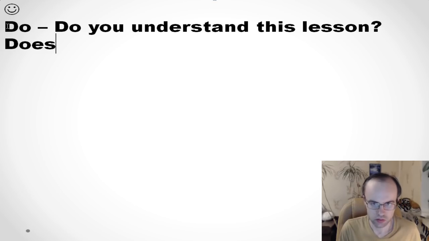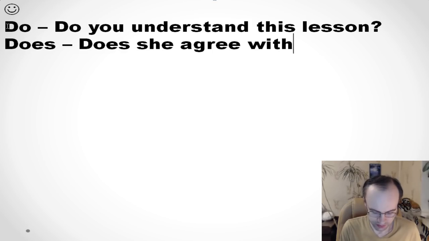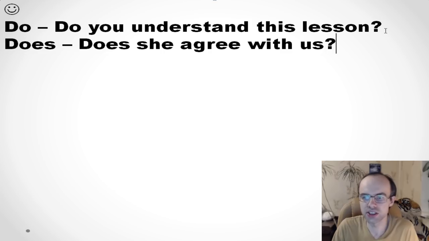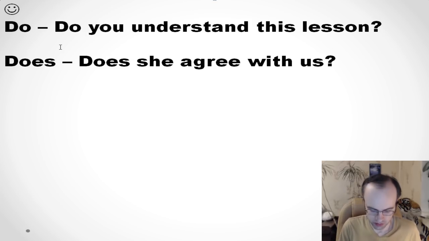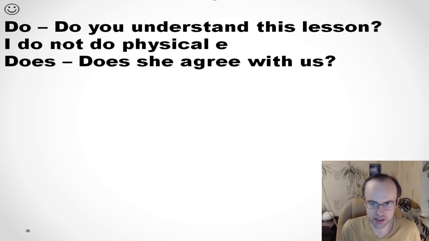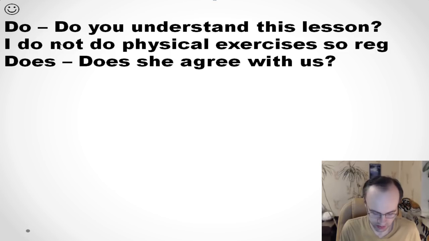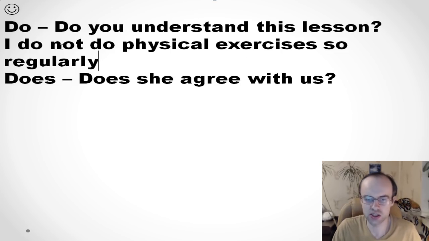Does she agree with us? You see that it can be a negative form. For example, I don't do, or I do not. I do not do physical exercises so regularly.